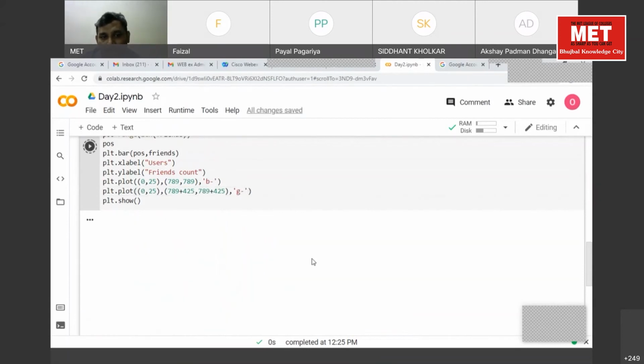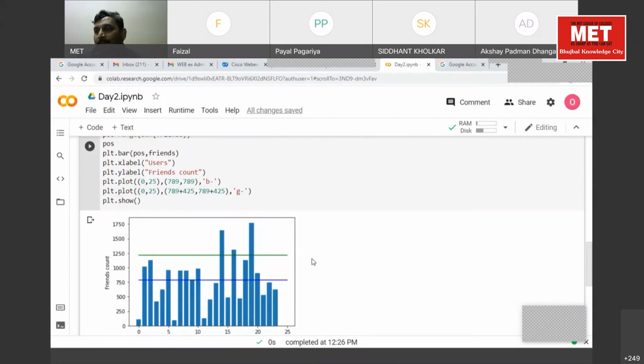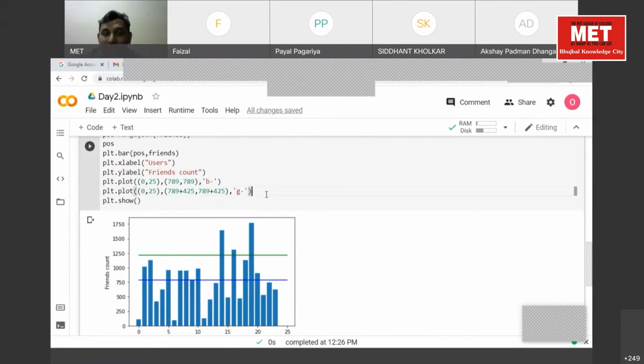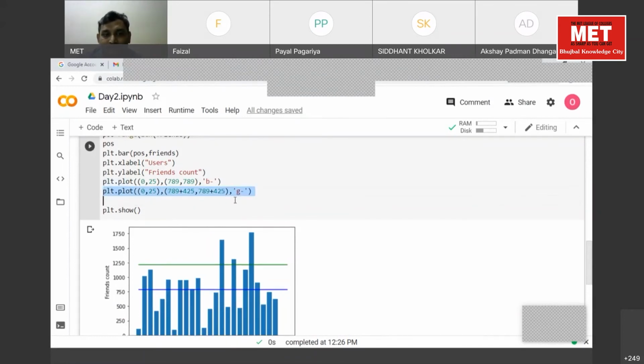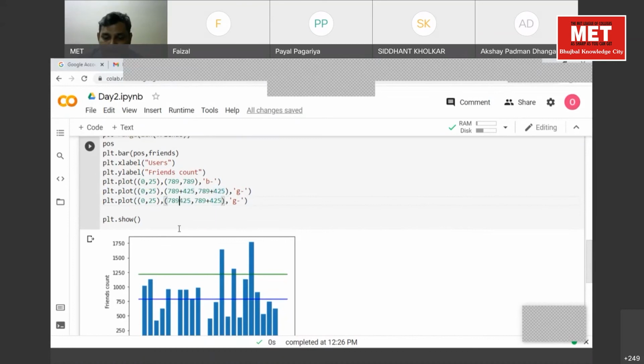Run it again. Now you have a clear distribution here, which shows where your mean is and how your data is deviating from the mean. What we have done is draw a line at the mean, a line at mean plus standard deviation, and now a line at mean minus standard deviation. Is that clear? We could have stored this in variables, but I'm directly using values so that it will be much easier for you to understand.